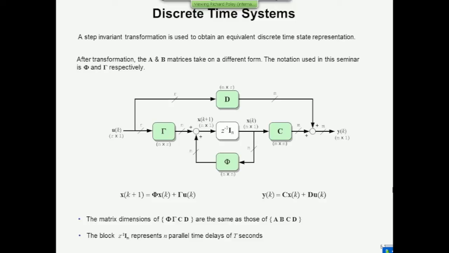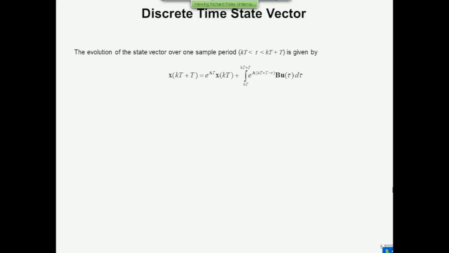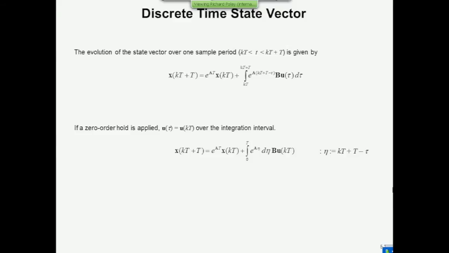So let's see how we get from a continuous time to a state space representation. The solution to the state vector then needs to be this. X(kT+T) must satisfy the solution that I've just given you to the state equation. So you've got e to the AT times x at the beginning of the sample period, which is kT. And then you've got the same integral as we have before, but you're integrating over one sample period between kT and kT plus T. A simple change of variable inside the integral gets you to this.